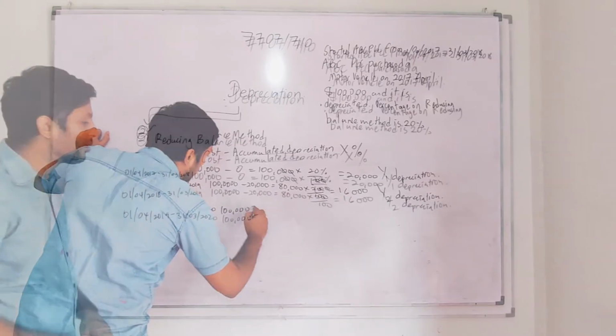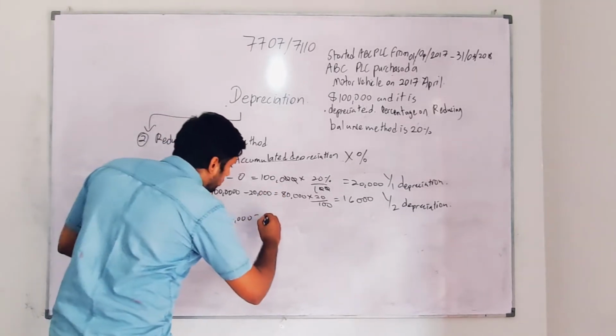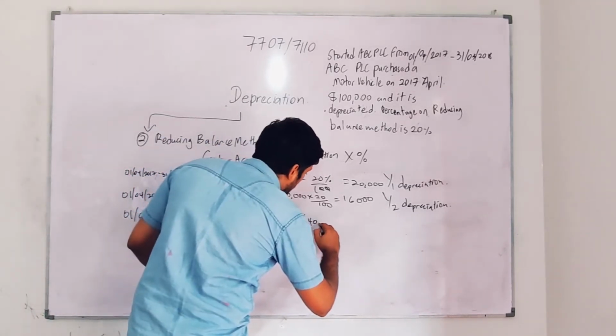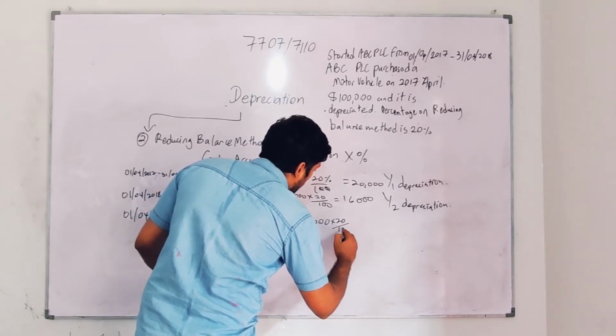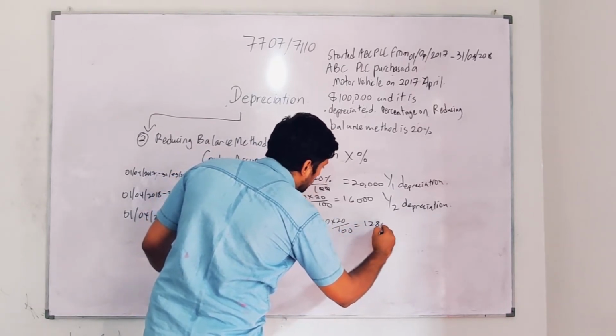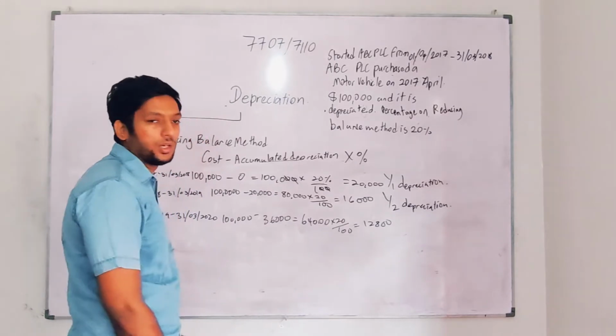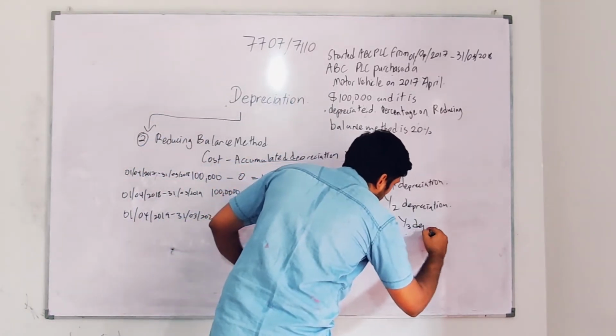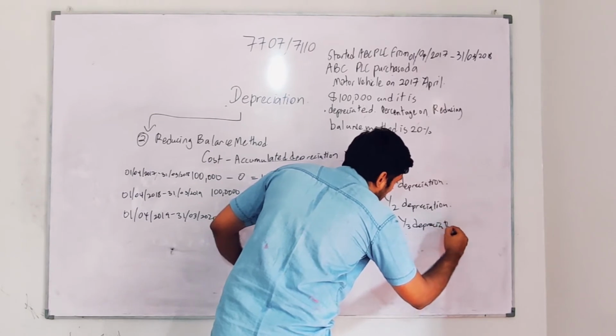100,000 minus 36,000 accumulated depreciation, you will get 64,000. So 64,000 into 20% will give me 12,800, because 6,400 into 2 is 12,800. So you got 12,800 as year 3 depreciation. So I need to calculate year 4.